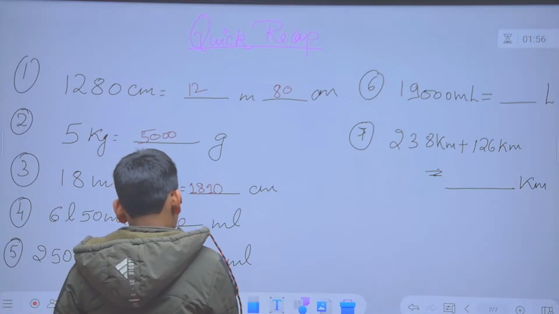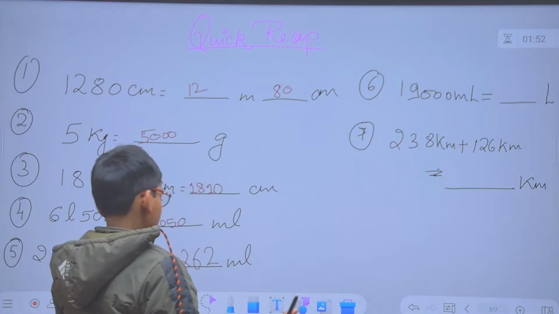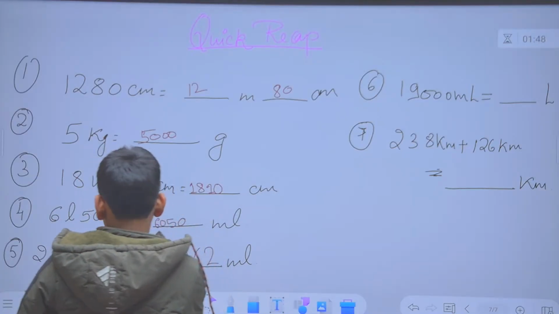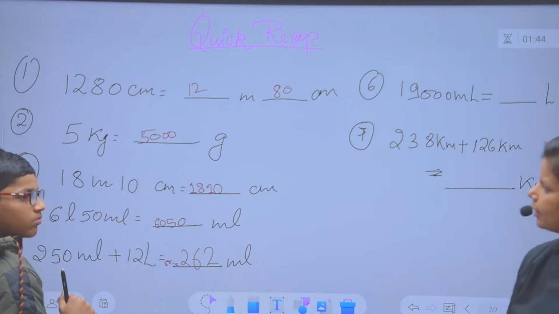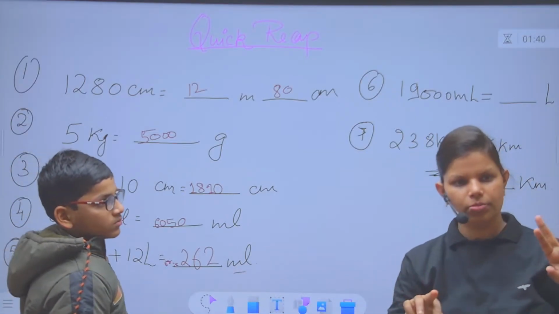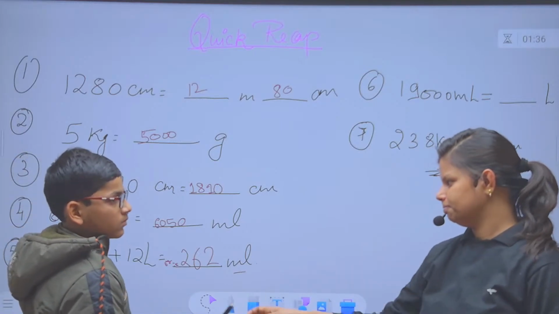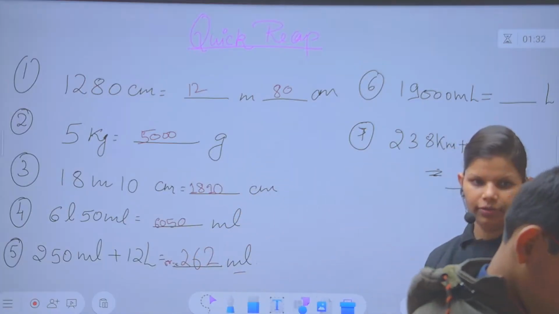The question is given 250 ml and 12 liter. The question itself is given in milliliter and liter, and the answer is asked in ml only. That means we convert both milliliter and liter into one unit, and that will be milliliter. You have to check your answers.